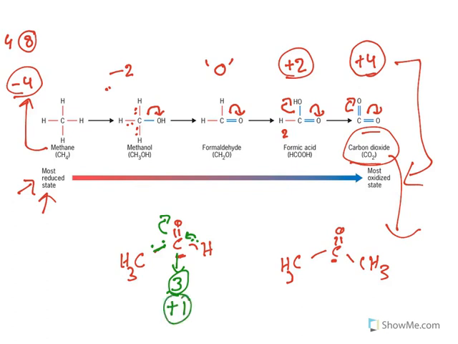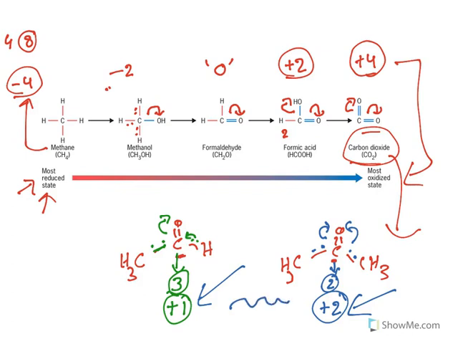1 electron is lost. Whereas in case of ketone, look at this, all the electrons are pulled by oxygen. This is equal sharing of electrons. So how many electrons it has got? 2. But the valency is 4. So how many electrons it lost? 2 electrons is lost. So in aldehyde the oxidation state is +1, whereas in ketone oxidation state is +2. That means ketones are more oxidized than aldehydes.